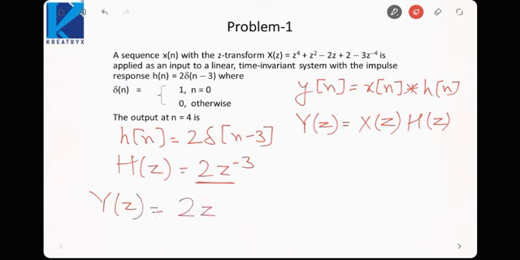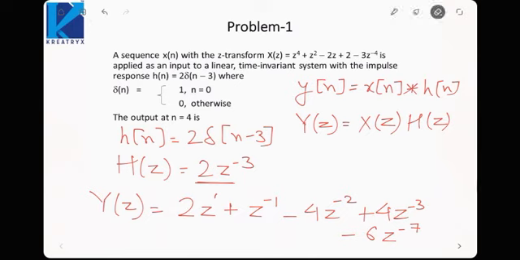It will be 2z plus z raised to the power minus 1, then minus 4 z raised to the power minus 2 plus 4 z raised to the power minus 3 minus 6 z raised to the power minus 7.